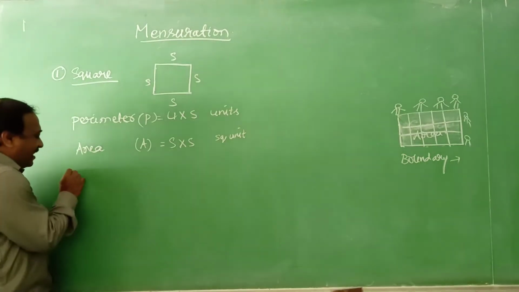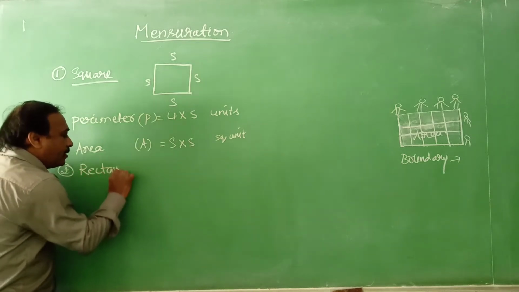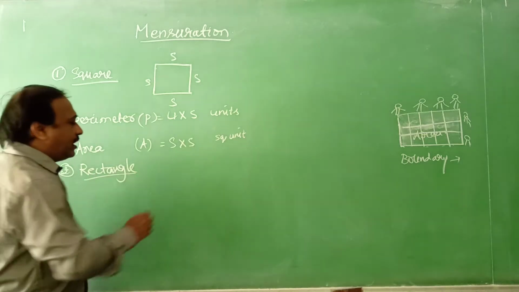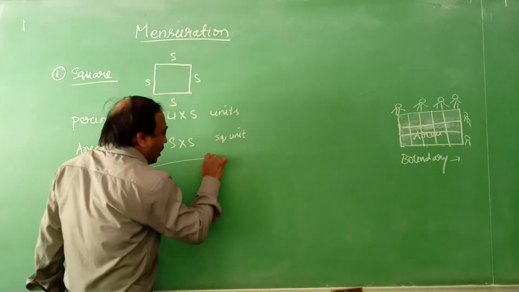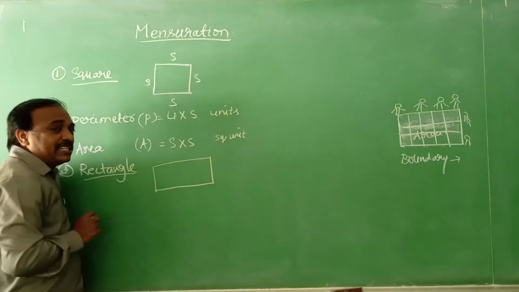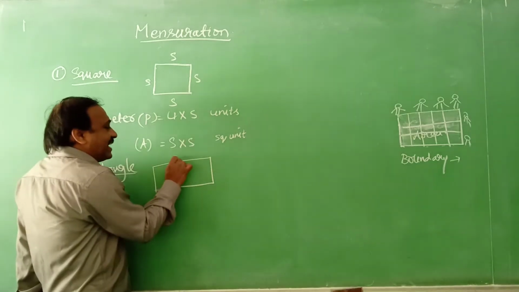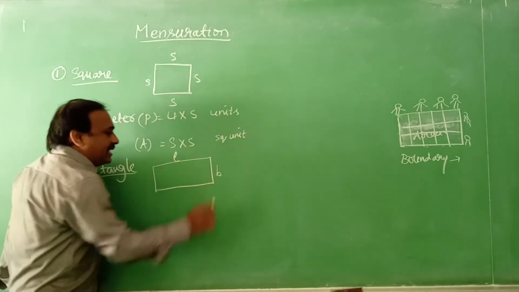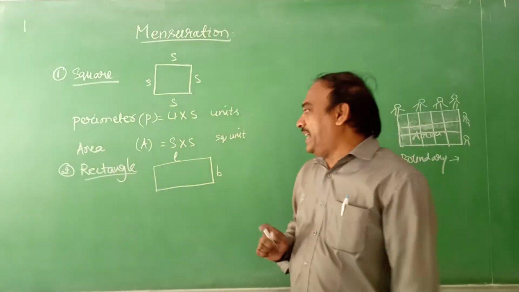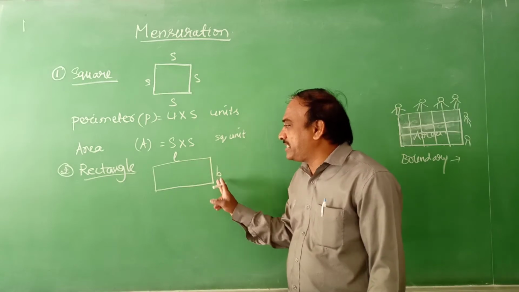Now coming to the second one, the rectangle. In a rectangle, you know, the opposite sides are equal in length. This is the rectangle. In this, length is denoted by L and breadth is denoted by B. This is the length, this is the breadth.